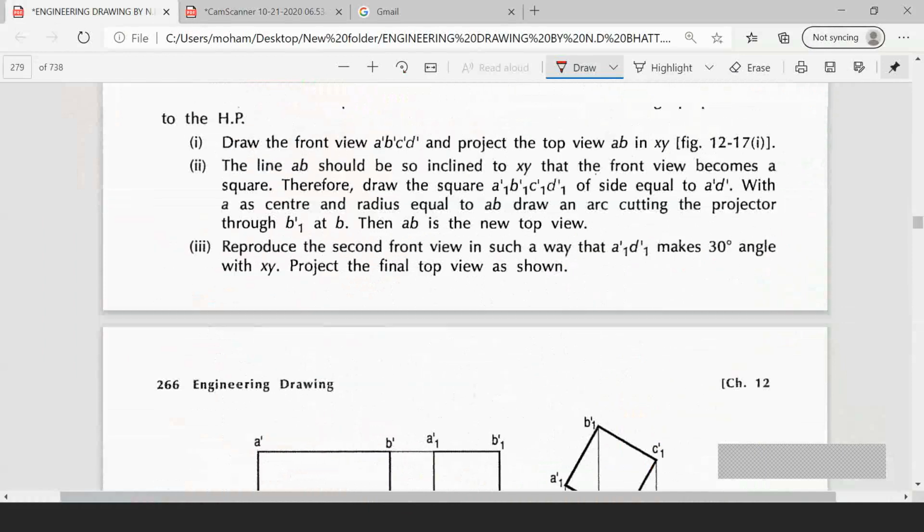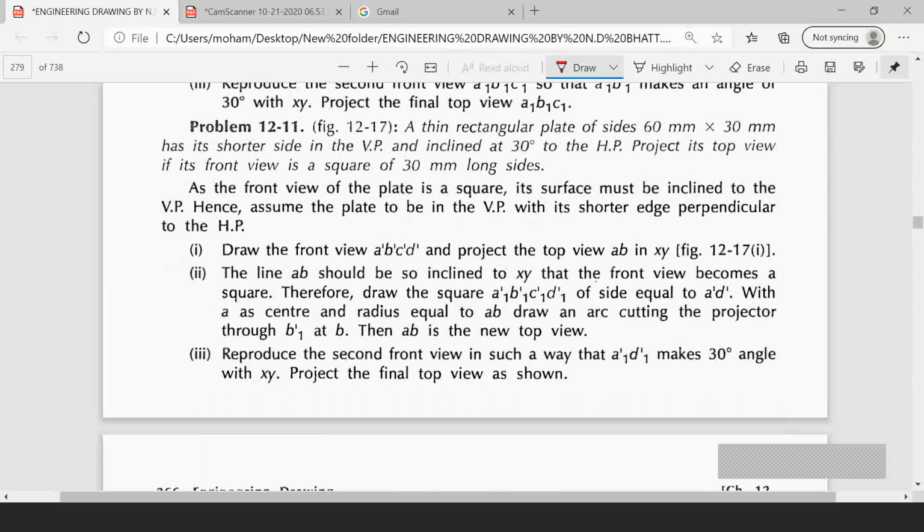Okay, here this is one different problem. A thin rectangular plate of size 60 mm into 30 mm has its shortest side in the VP and inclined at 30 degrees to HP. Project its top view. Its front view is a square of 30 mm long side. Here he has given only one inclination, and he has given the front view. The front view is a square of 30 mm long side. And he has given a rectangle of 60 into 30 mm sides.